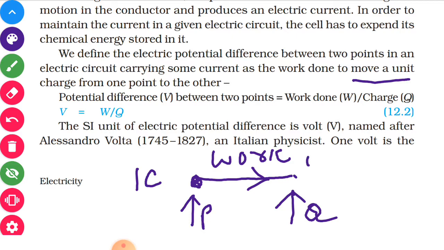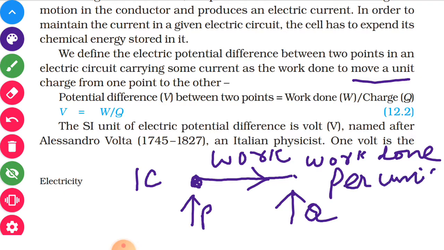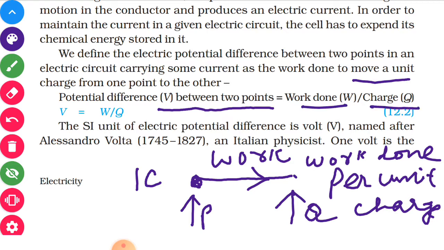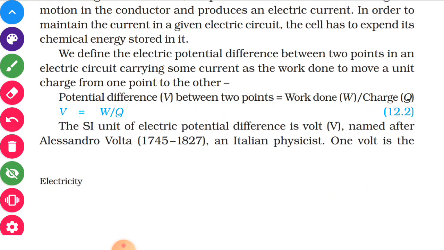We can also say that it is work done per unit charge. So work done per unit charge is defined as electric potential difference. So it is work per charge or work upon charge. So potential difference V is equal to W, that is work upon charge Q, or V is equal to W upon Q. So you can understand that this potential difference is work done per unit charge.